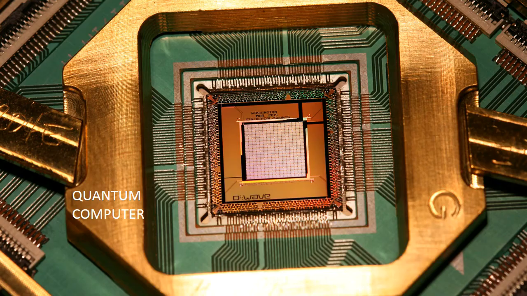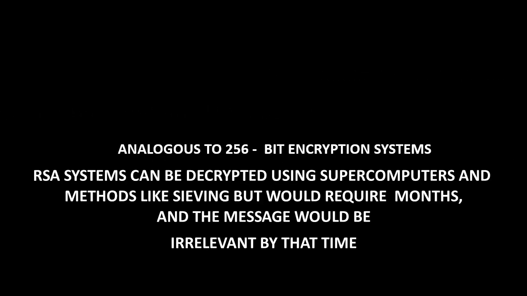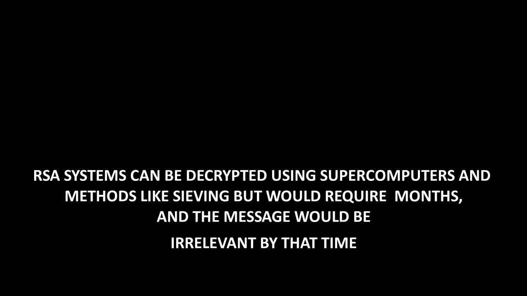But this can be solved by a quantum computer with qubits in just one trial, where all 2 power 256 cases are simultaneously tried and the answer is returned. It may take a few seconds or a few minutes, not more than that. This can be thought to be analogous to 256-bit data encryption systems. Now 256-bit and 512-bit data encryption systems can be easily cracked by supercomputers, not normal computers. 1024 still takes at least 6 months to be decrypted by a supercomputer. By that time the message will become irrelevant.